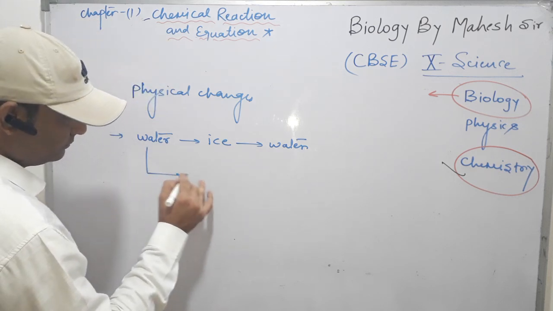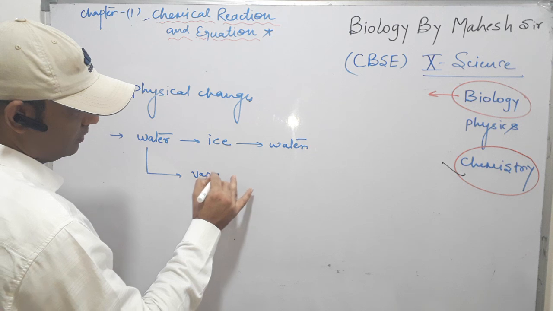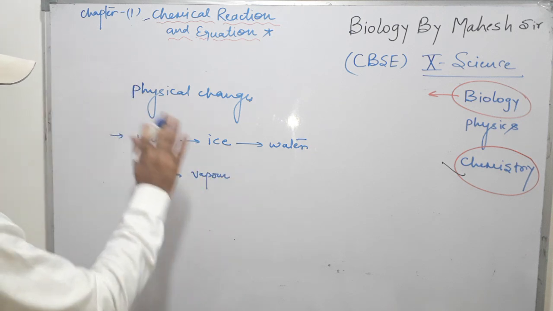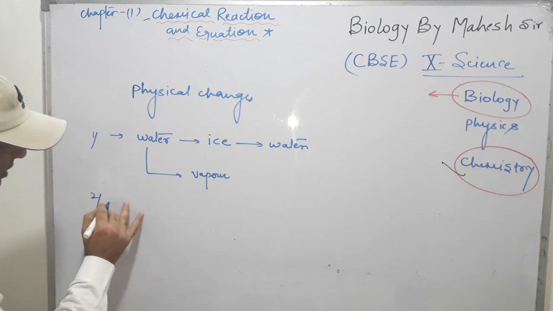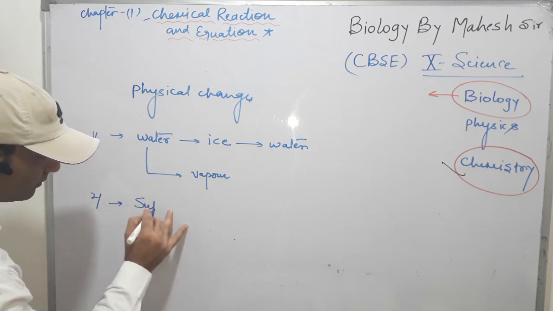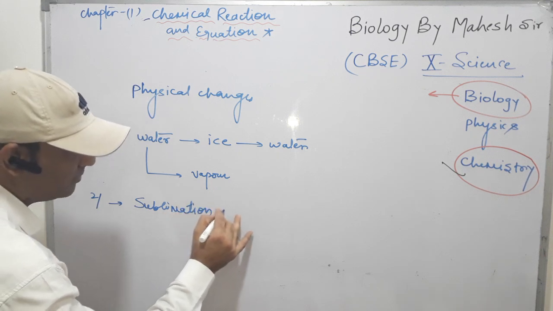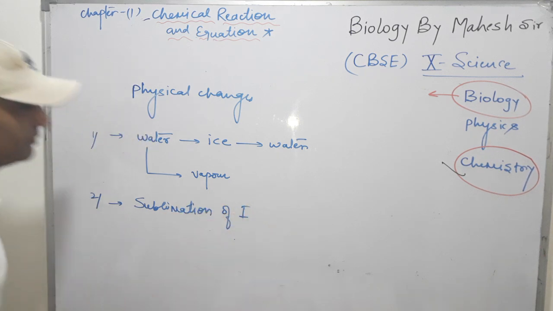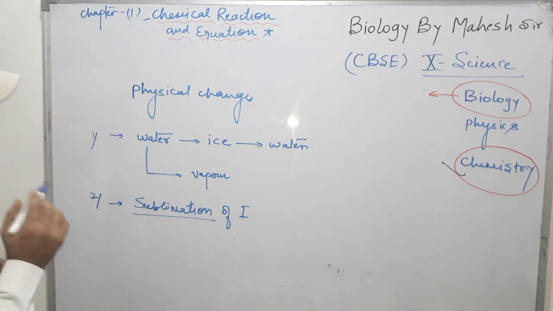Now when water is warmed it converts into vapor. So these are all physical changes, one example. Now as a second example we can take sublimation of iodine. Sublimation of iodine is an example of physical changes.